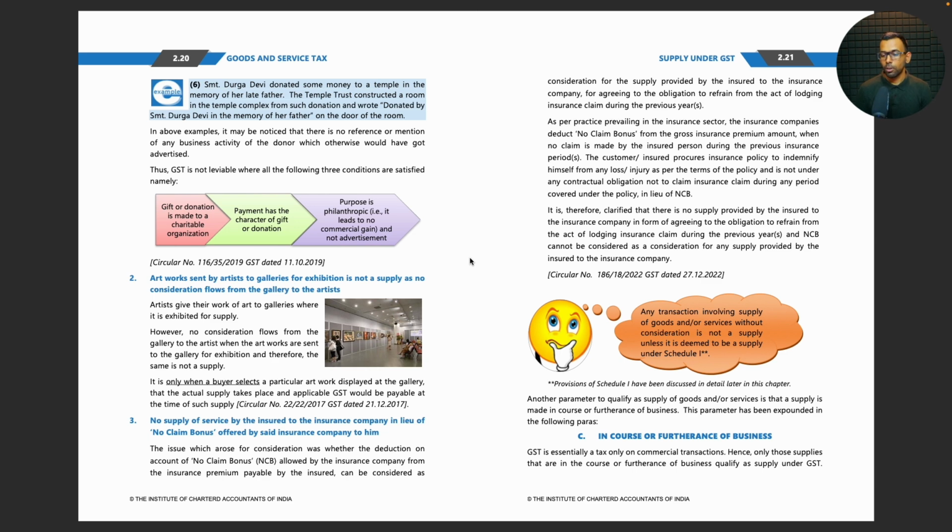Any transaction involving supply of goods and or services without consideration is not a supply unless it is deemed to be a supply under Schedule 1. Another parameter to qualify as supply of goods and or services is that a supply is made in the course or furtherance of business. This parameter has been expounded in the following paragraphs. In course or furtherance of business, GST is essentially a tax only on commercial transactions. Hence, only those supplies that are in the course or furtherance of business qualify as supply under GST.